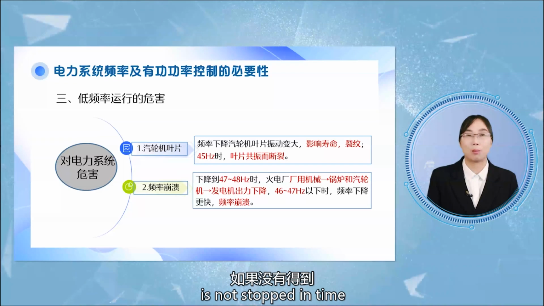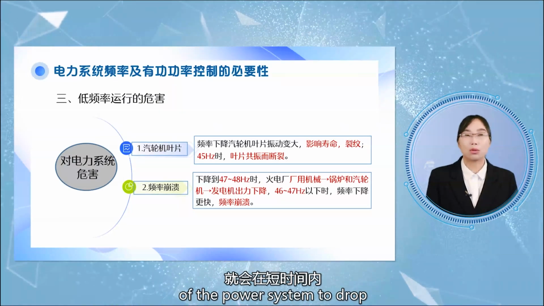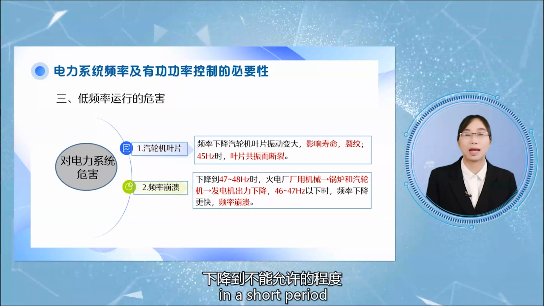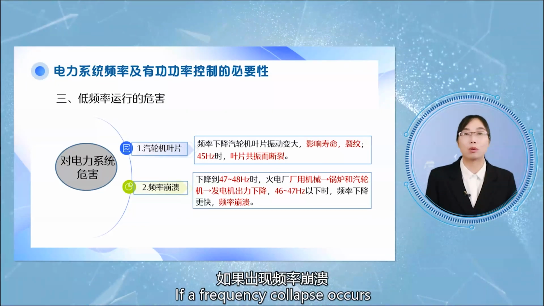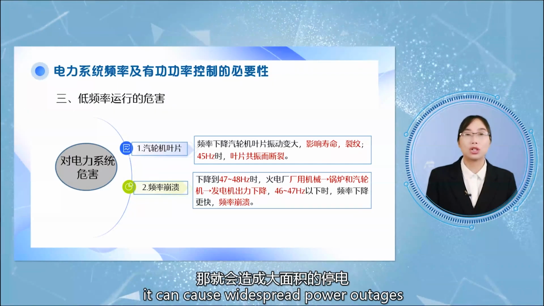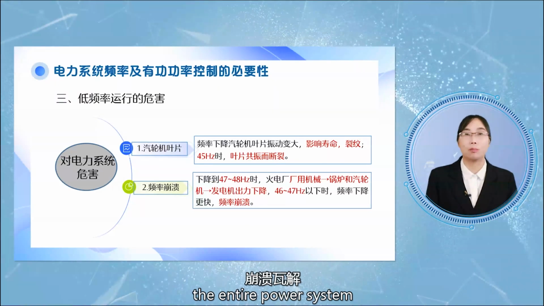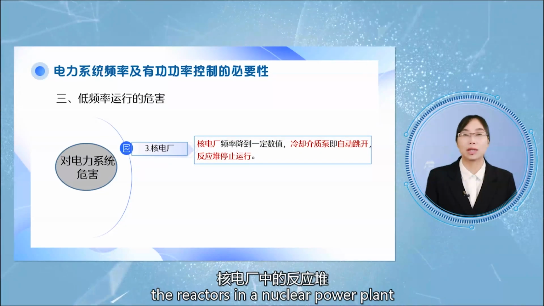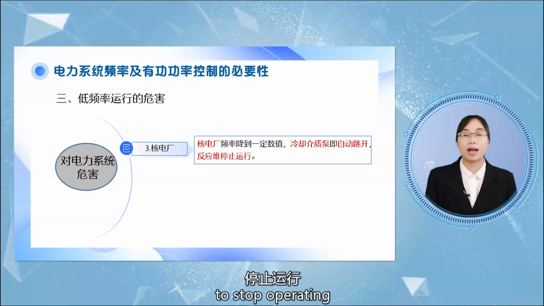If this tendency is not stopped in time, it may cause the frequency of the power system to drop to an impermissible level in a short period and lead to a frequency collapse. If a frequency collapse occurs, it can cause widespread power outages and even collapse and disintegrate the entire power system. The third is that it may cause the reactors in a nuclear power plant to stop operating.